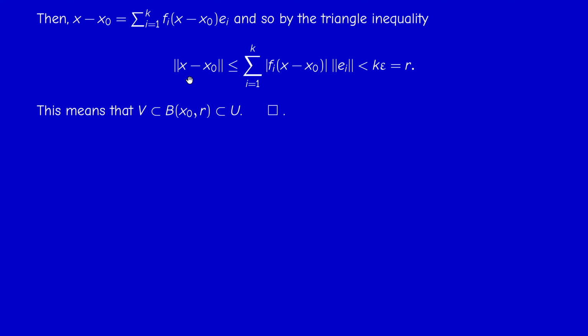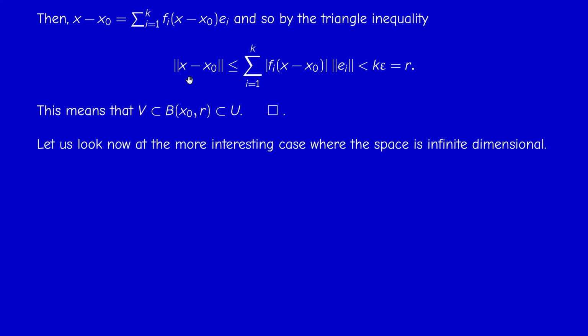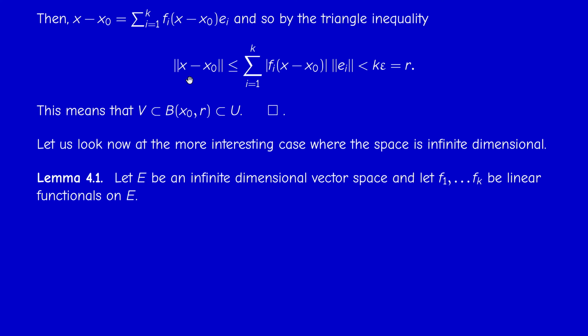And therefore, u is a weak neighborhood of all its points, and therefore u is weakly open. So this case is not interesting for us because we didn't do anything new. Now, let us look at what happens in the more interesting case of infinite dimensions. Let us start with a lemma.